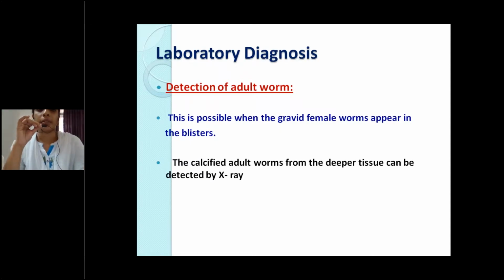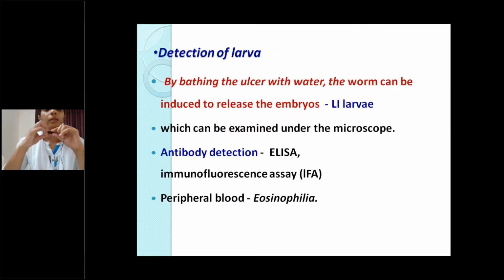Coming to laboratory diagnosis, it is by two methods mainly: detection of adult worm and demonstration of larvae. Adult worm detection is possible when the gravid female worms appear in the blisters. This happens when the site is in contact with water. The calcified worms in the deeper tissues can be detected by X-rays only. Next, detection of larva. By bathing the ulcer with water, the worm can be induced to release the larvae, that is L1 larvae, which can be examined under the microscope.